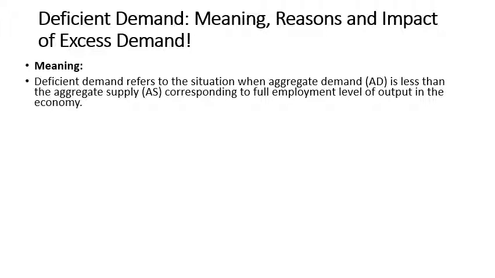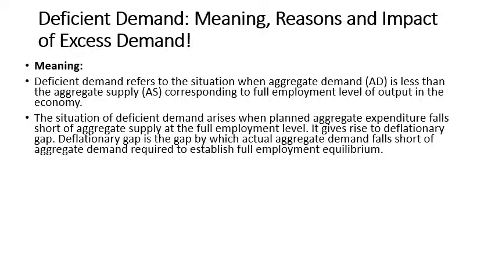Next part, the opposite part, that is deficit demand. In deficit demand, when aggregate demand falls short of aggregate supply corresponding to the full employment level of output, then it is called deficit demand. Because supply is more than demand, deflationary pressure will arise in the economy, and the price of the commodity will decrease, and the gap that arises is called deflationary pressure.